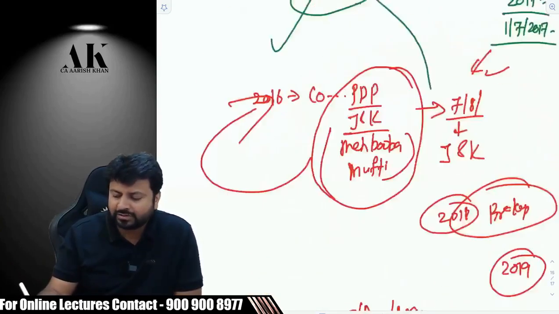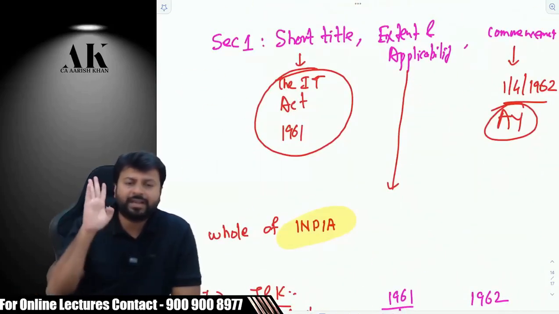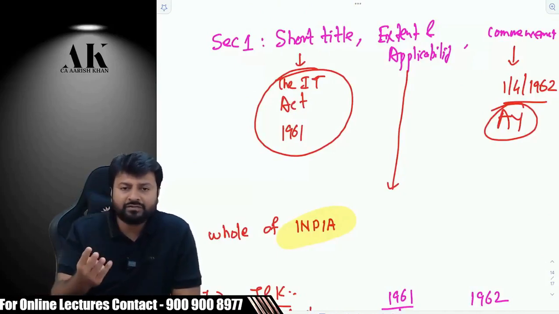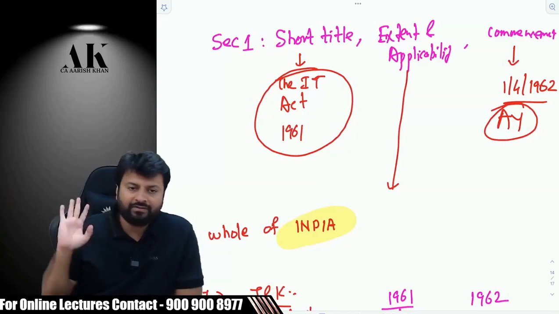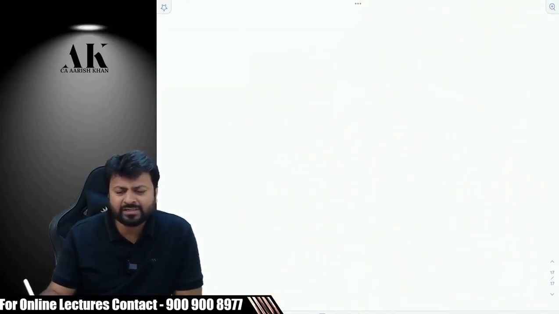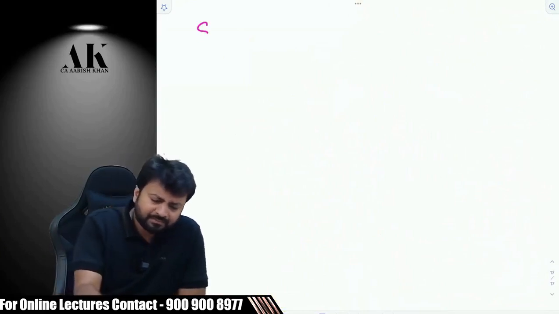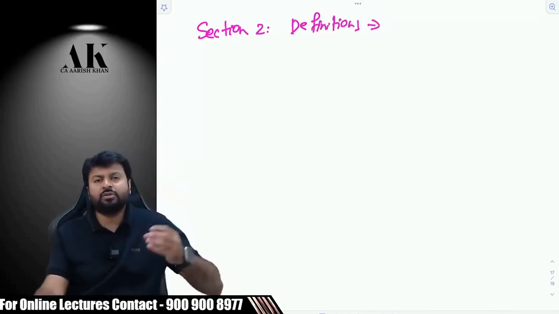So, and this is what your section 1 is all about. I hope everyone is clear with short title, commencement, extent and applicability, definition of India, and why J&K has been removed from the law everywhere. Okay. Now coming to the second section. What is second section of every law? Definitions. Definitions of various terms which are used inside the law.